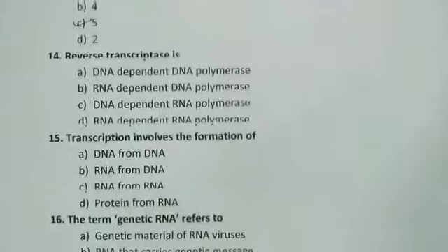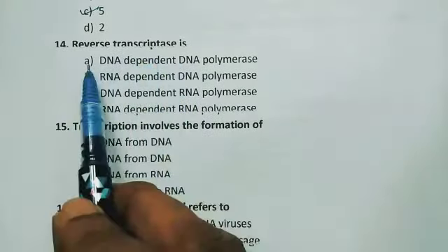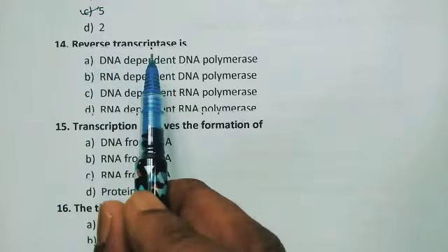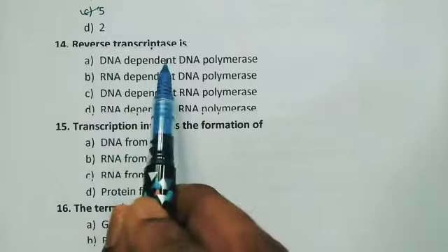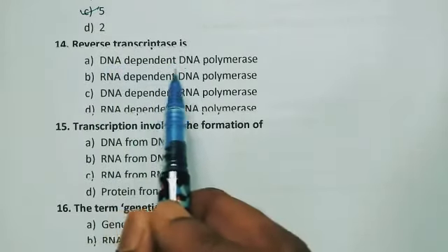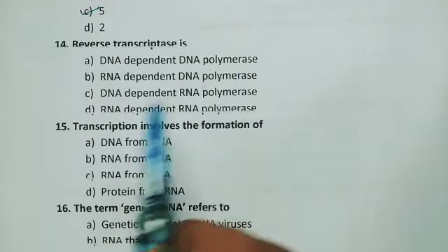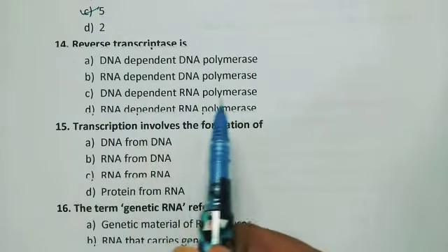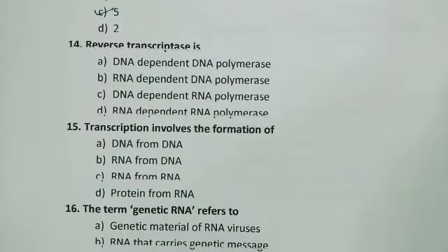Now the 14th, reverse transcriptases. Now what is reverse transcription? Formation of DNA from RNA is reverse transcription, and the enzyme which helps in that is reverse transcriptase. DNA dependent DNA polymerase, RNA dependent DNA polymerase, DNA dependent RNA polymerase, RNA dependent DNA polymerase.